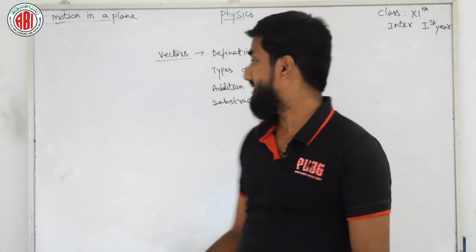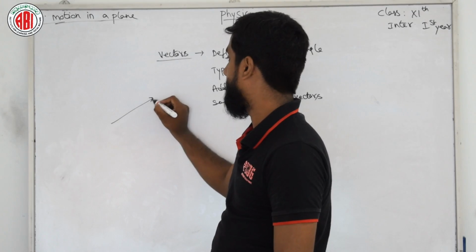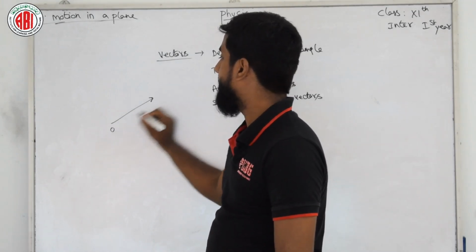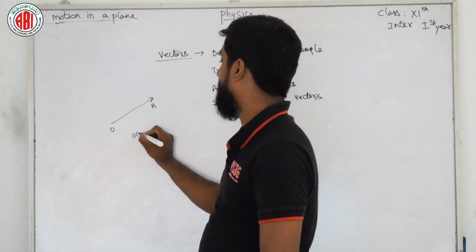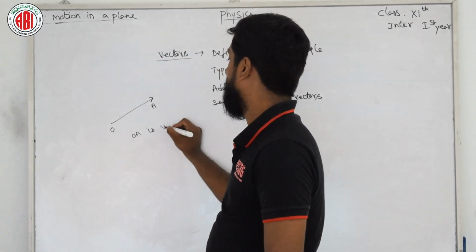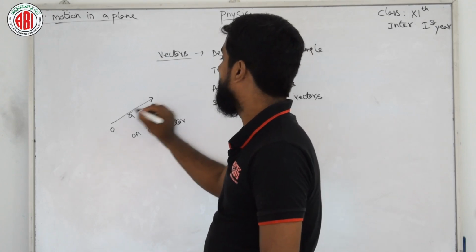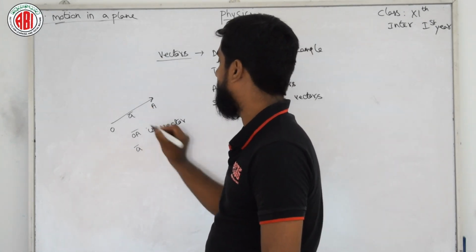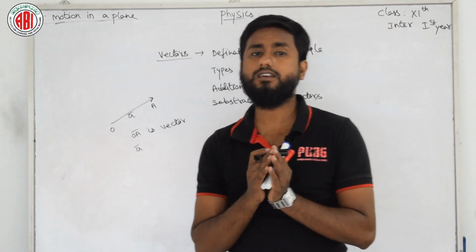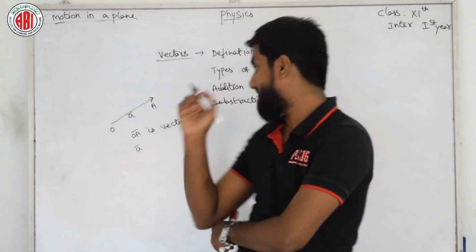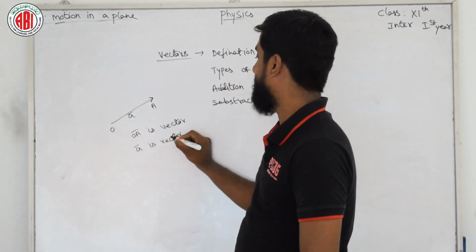For drawing a vector, we simply put one line here and mark one arrow, and give the name OA. So we can say OA is a vector, isn't it? And for that we can give one more name. Instead of OA we can write A. So A is also a vector. OA is a vector having points O to A. Like that we draw a vector.